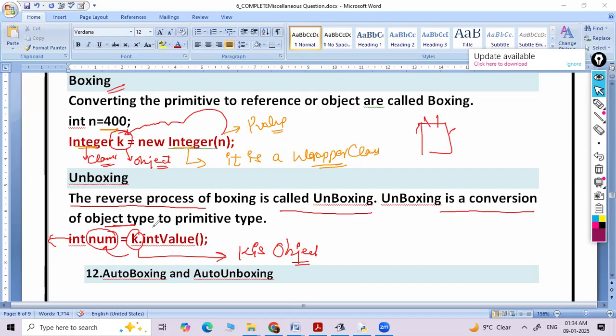It is an old concept of Java. After some time, a new advanced concept came that is called auto boxing, auto unboxing. If we change this process, if we automate this process, then it is called auto boxing, auto unboxing.